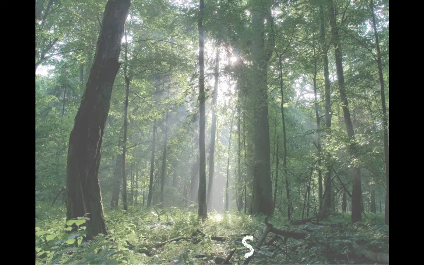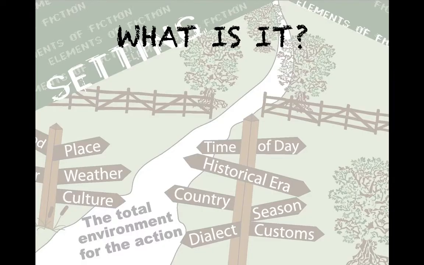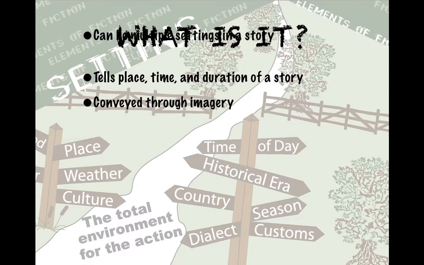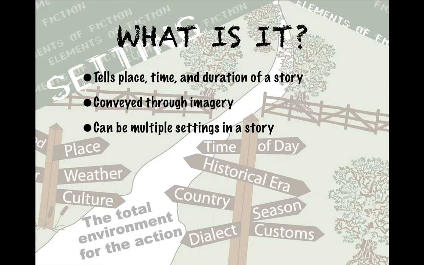Today's topic is all about setting. What is the setting exactly? So the setting tells the place, the time, and how long, or the duration, of the whole story. It's often conveyed through imagery, the word choice of the author. And there can often be multiple settings in a story as the character moves about from place to place.